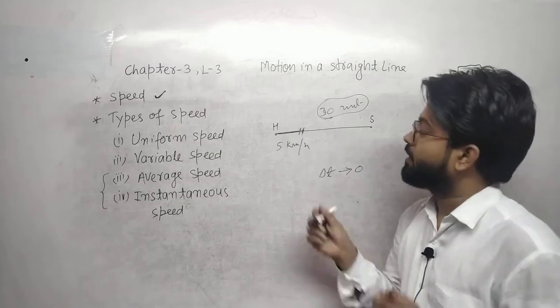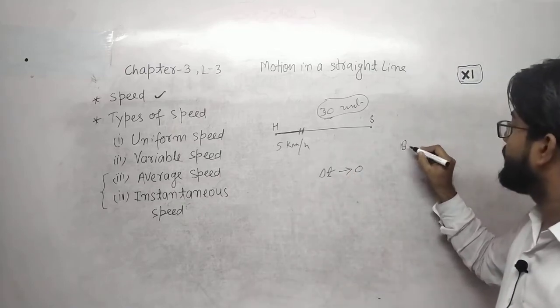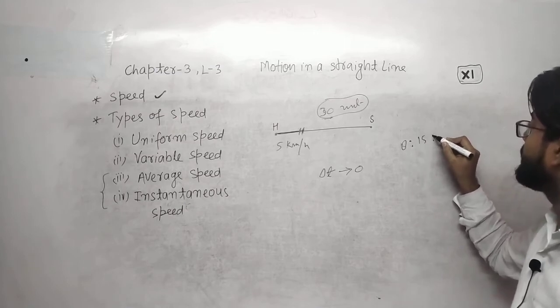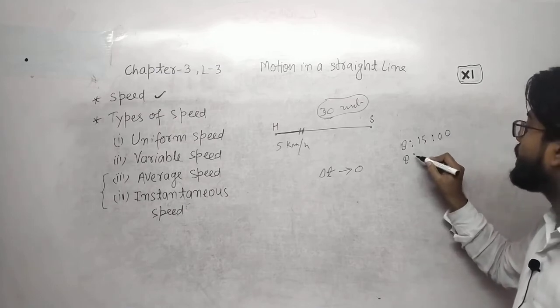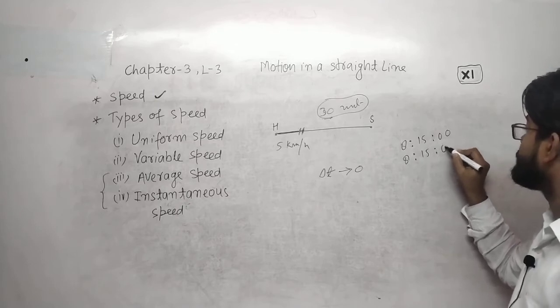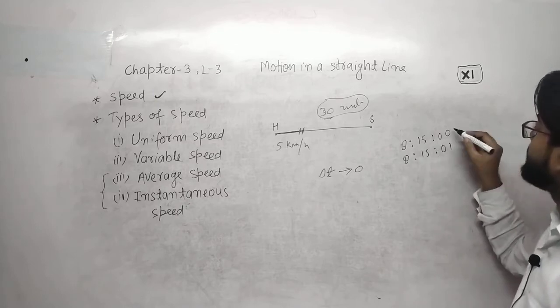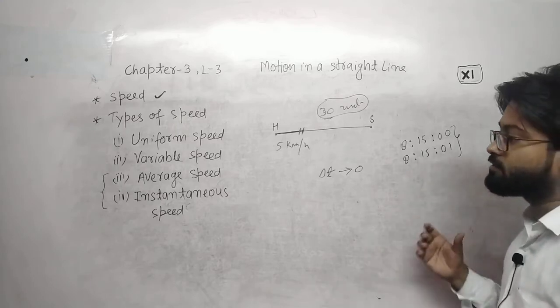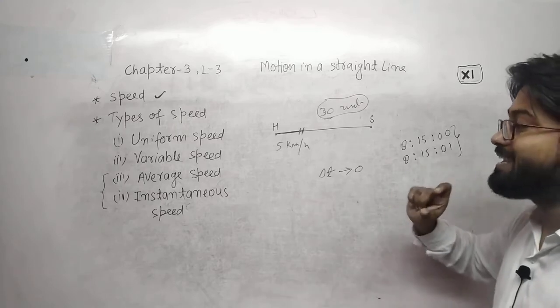Like 8:15:00 or 8:15:01, which is 1 second. 1 second or less than 1 second is called an instant.